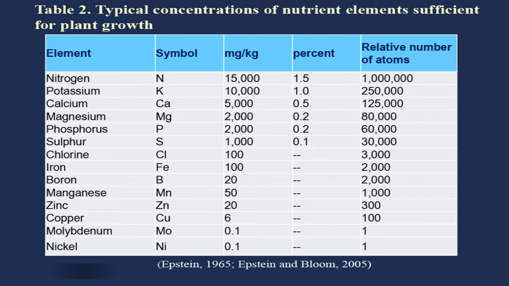Now, surprisingly, see the case of zinc. Symbol is Zn, and the concentration in plant is 20 milligram per kg, and it is just 300. See the nitrogen, it is 1 million in case of nitrogen, but here in case of zinc it is just 300. So, in a particular tissue or particular part of the plant, this is the ratio of the two elements, nitrogen and zinc. Likewise, nickel will have just 1 atom and nitrogen will have 1 million atoms. So, this is the huge difference between the concentration of macronutrients and micronutrients.